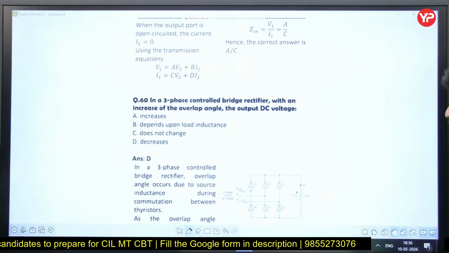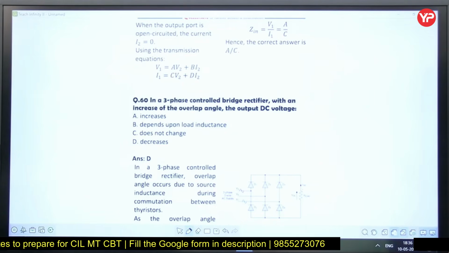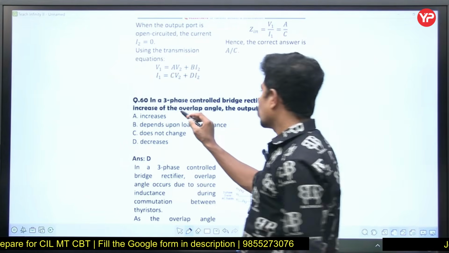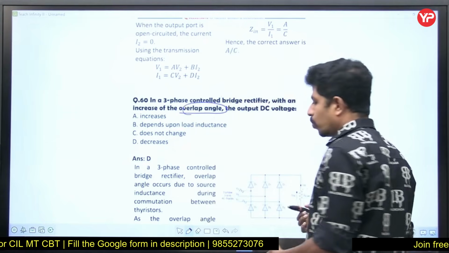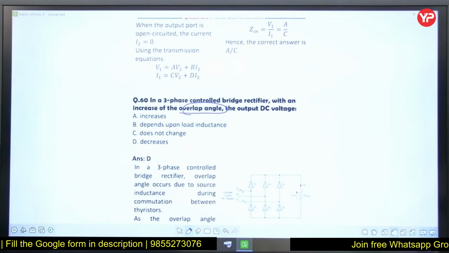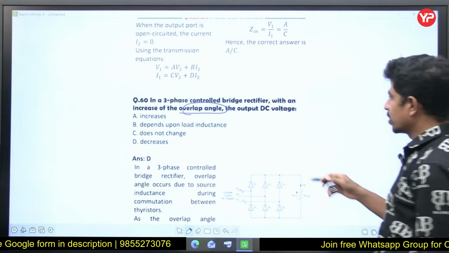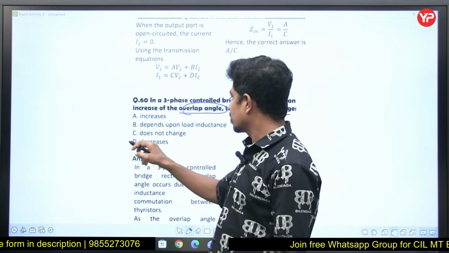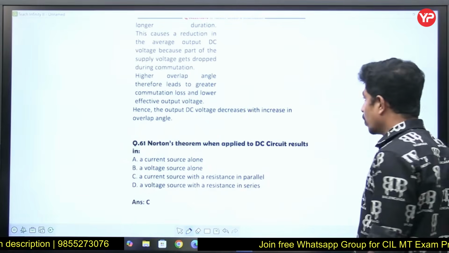In a three-phase controlled bridge rectifier, with an increase of overlap angle, see, as overlap angle increases, output voltage will decrease. The DC output voltage decreases. Yes, it is going to decrease.